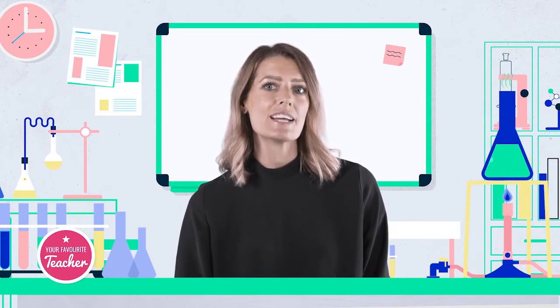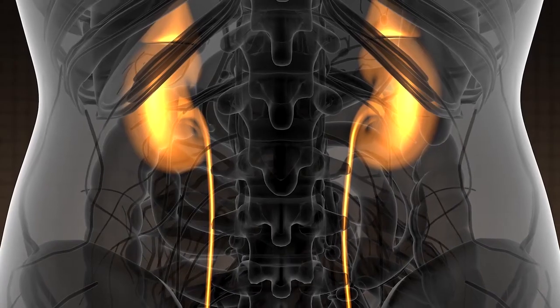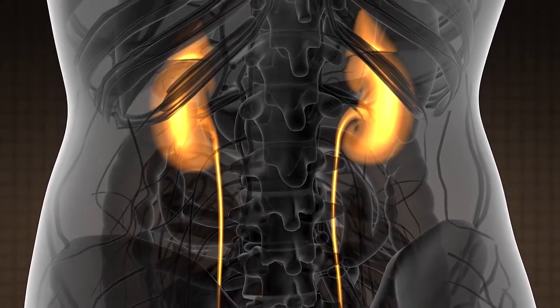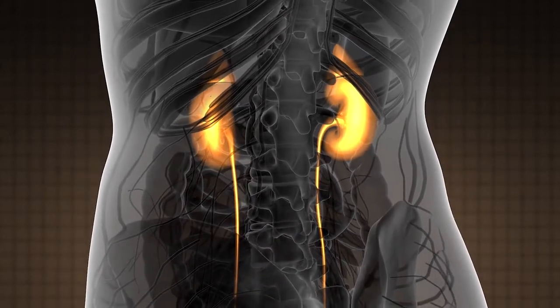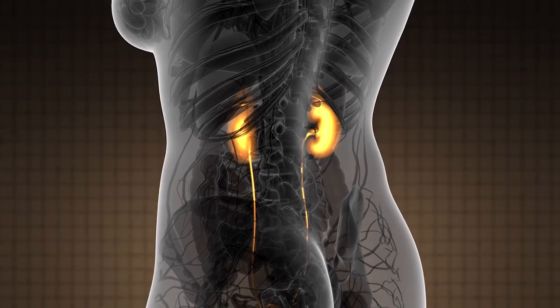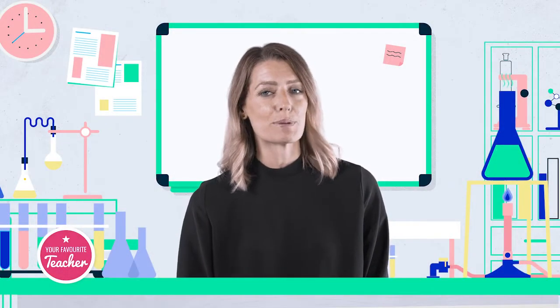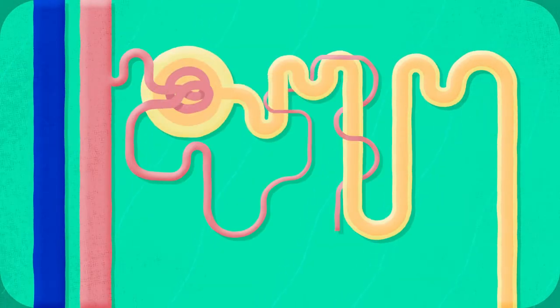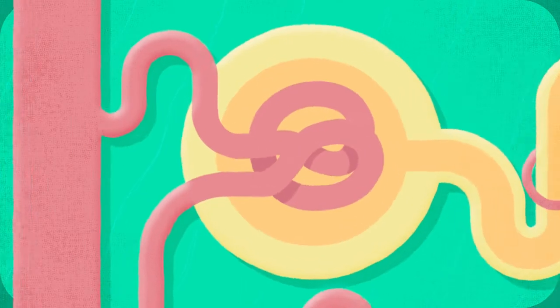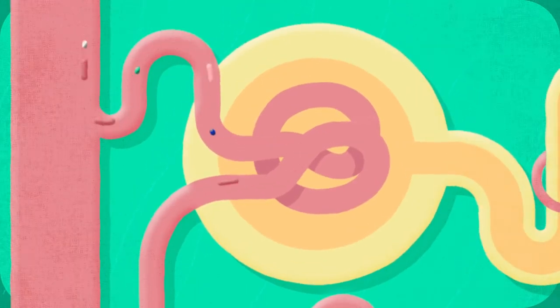The kidneys maintain the water balance within the body in a controlled way. The human body contains two kidneys which operate independently of each other. The kidneys act as the filtration system for the whole body, filtering all of the blood in the body 40 times per day. The kidneys remove waste products and other unwanted substances out of the bloodstream and move these substances into the urine. The process is called filtration.